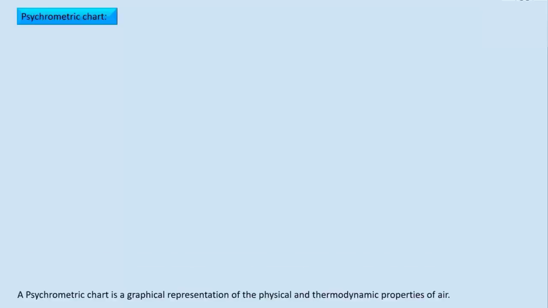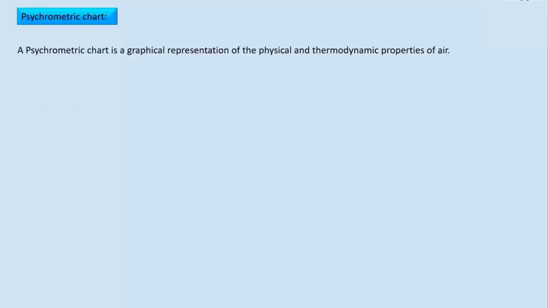A psychrometric chart is a graphical representation of the physical and thermodynamic properties of air. If you're going to work in the air conditioning industry, there are times when you may be required to change the properties of air. To change the properties of air, you need to understand how to measure the properties on a psychrometric chart.